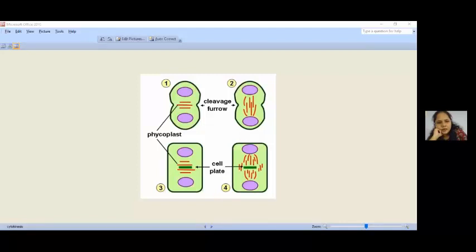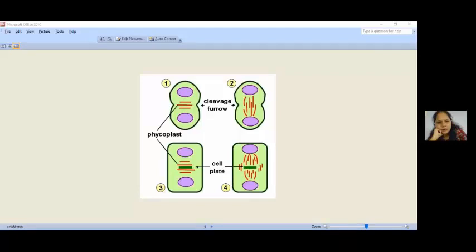Mitosis is where the parent cell divides to form daughter cells with the same number of chromosomes. Then we also look at cytokinesis and the four phases. First is the prophase, the mitosis.